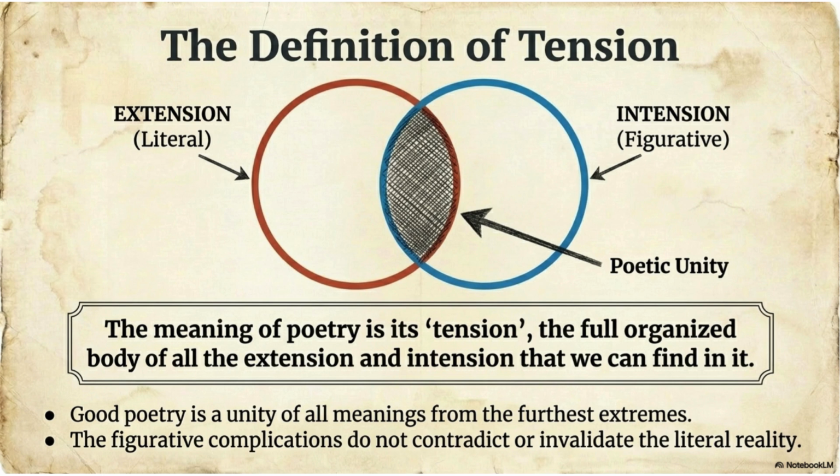What happens in weak poetry? Weak poetry often loses balance. Some poems become too literal. They contain facts but little emotional depth. Others become too symbolic. They become vague and difficult to understand. Great poetry maintains balance. It keeps both extension and intention alive.